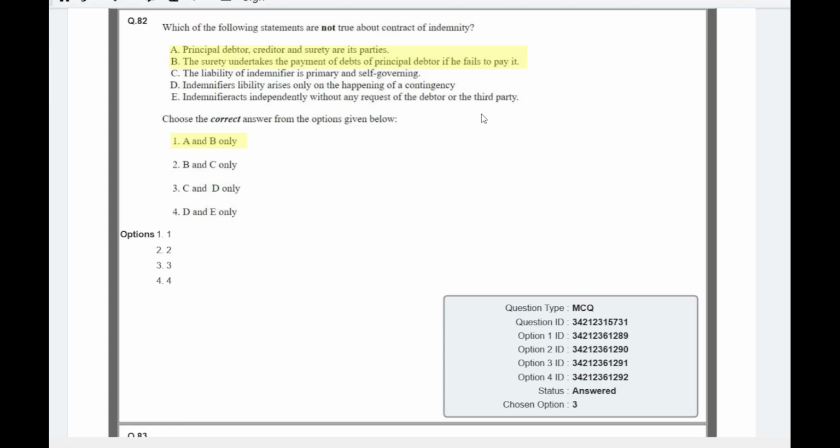Every year one question is definitely asked from this small unit. The question was: which is not true about the contract of indemnity? Principal debtor, creditor and sureties as the parties are not mandatory in indemnity. These things are mandatory in the contract of guarantee. The surety undertakes the payment of the debt of the principal debtor if he fails to pay. No, this kind of thing doesn't happen in indemnity. So the right answer will be option number 1, A and B.